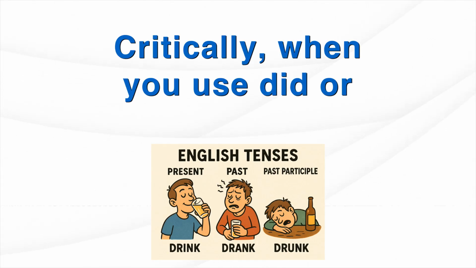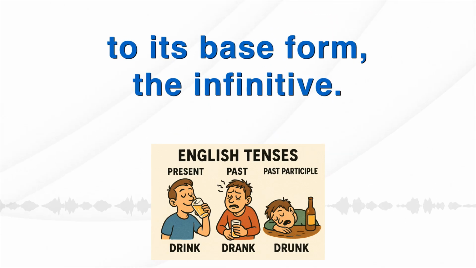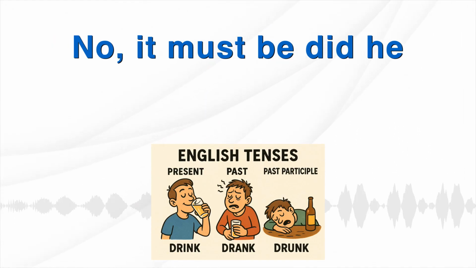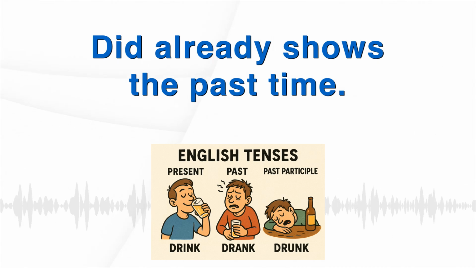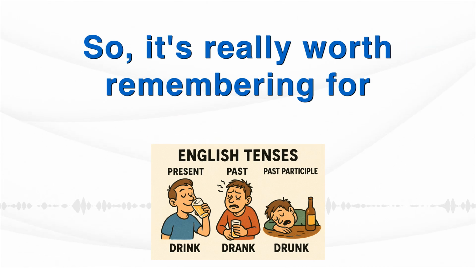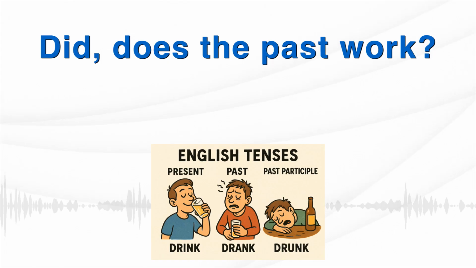Exactly. Critically, when you use did or didn't, the main verb goes back to its base form, the infinitive. So did he wrote a letter? No, it must be did he write a letter? Did already shows the past time. The main verb doesn't need to. This trips people up a lot, so it's really worth remembering for you. That's a great tip. Did does the past work.